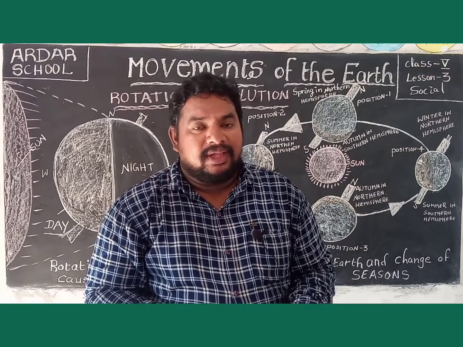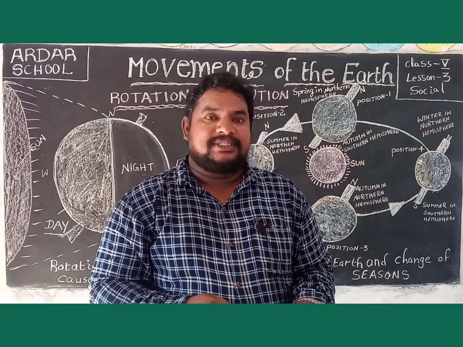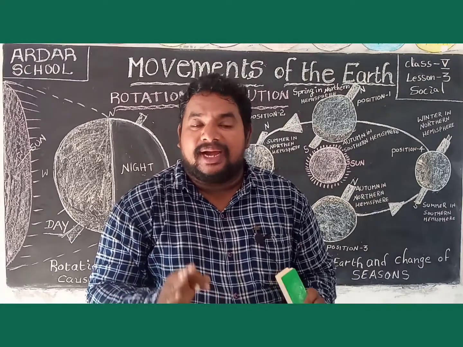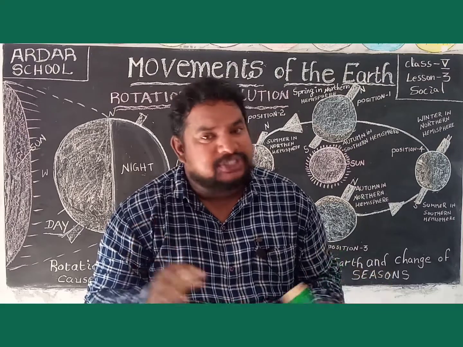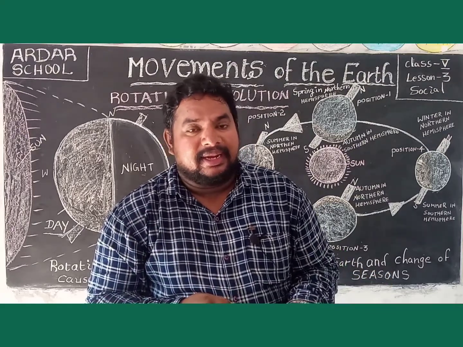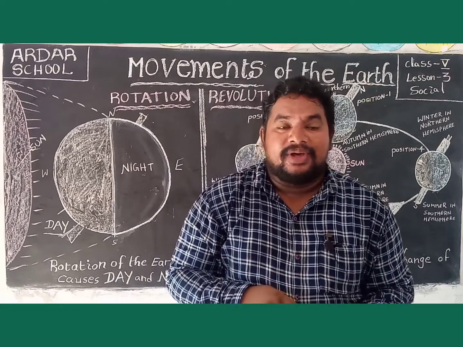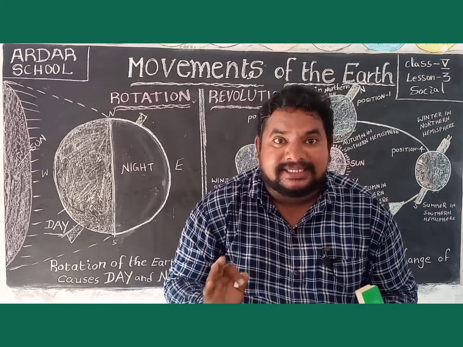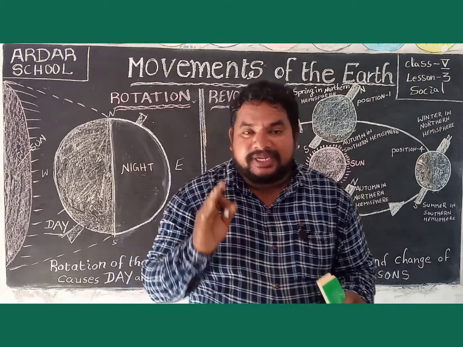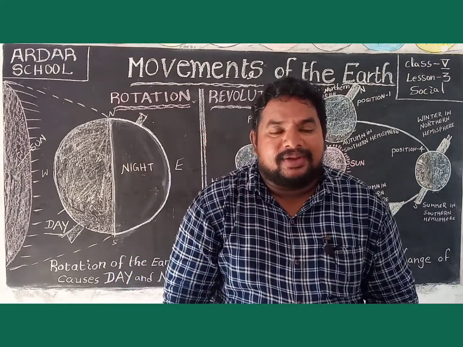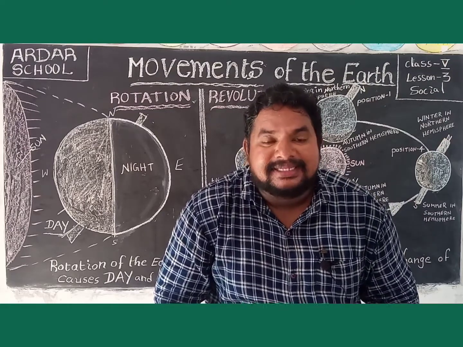A Polish astronomer, Copernicus, said that the Earth was not stationary. The Sun was the stationary body, and all the remaining heavenly bodies, including the Earth, revolve around the Sun.